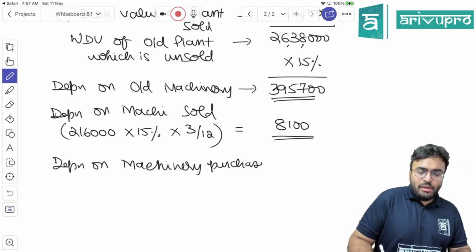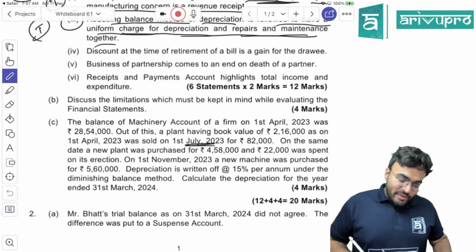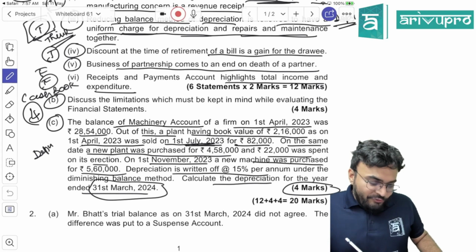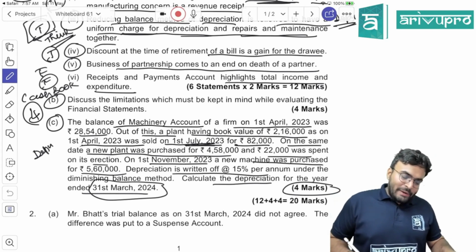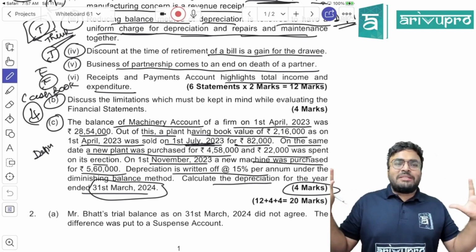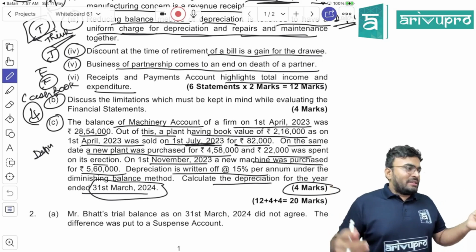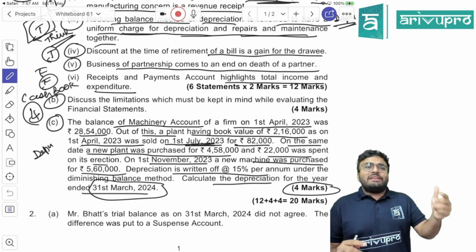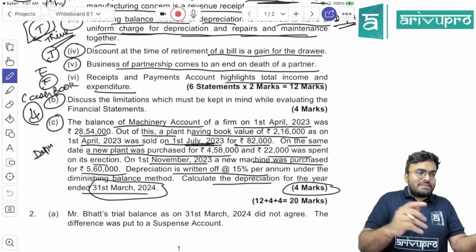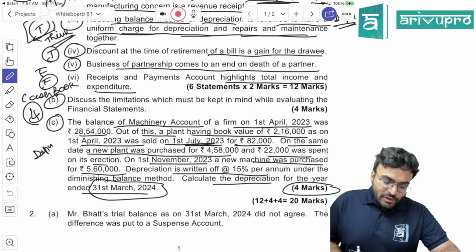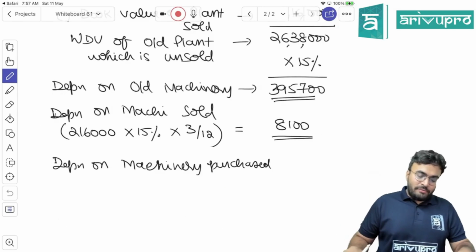Depreciation on machinery purchased. 2 purchases we have made. First one is what? 4,58,000 and 22,000 on erection. Should we add it or keep it separate? Add it. Yesterday we have seen capital expenditure. Whatever we spend as soon as we purchase, everything should be added. 4,58,000 plus 22,000.